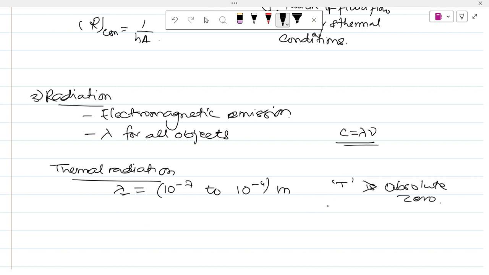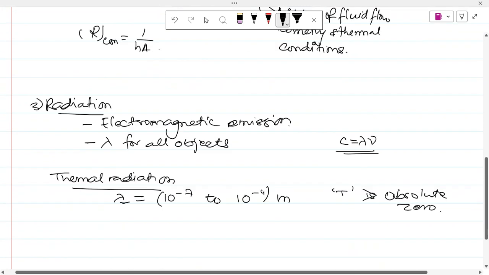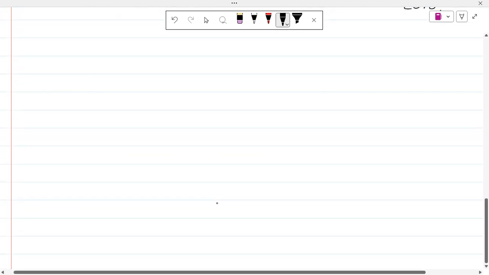Okay, so there are different laws of radiation which govern, as we have seen with Newton's law and Fourier's law. There are different laws that govern radiation phenomena. But before that, we need to consider the concept of black body. So before understanding the black body, we have a body. We have to consider a body where heat is entering. Let's say a heat is entering at Q.